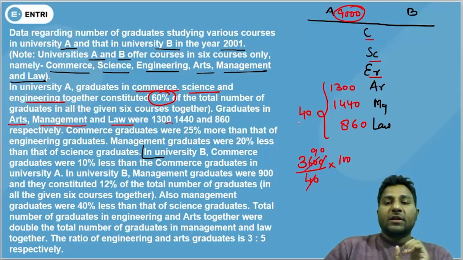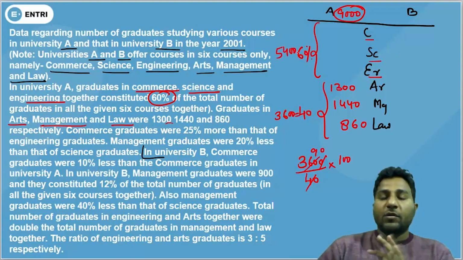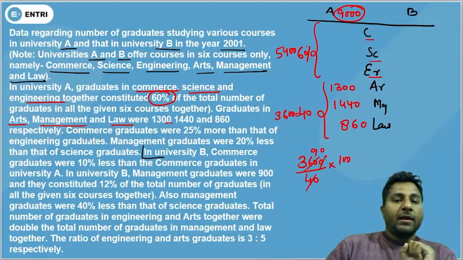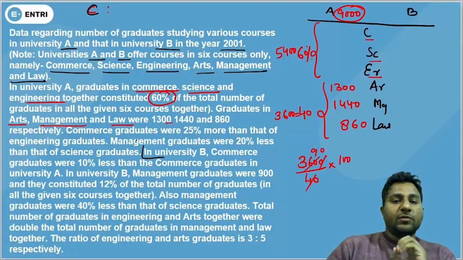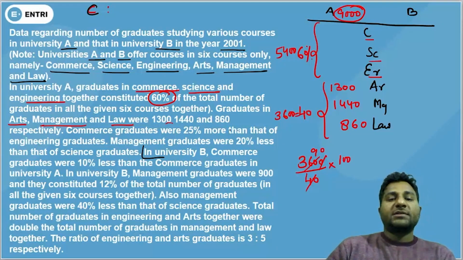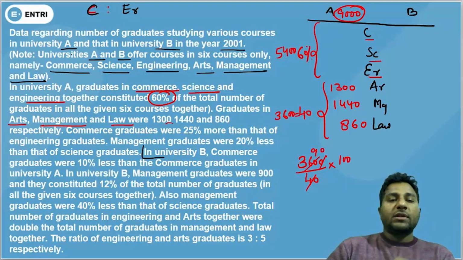From 40% belonging to 3600, that means this 60% must belong to 5400. Okay. We now have it. Commerce graduates, let's find out. Commerce graduates were 25% more than that of engineering graduates. The questions will come, but first we need to make this chart. The commerce graduates were 25% more than engineering graduates.